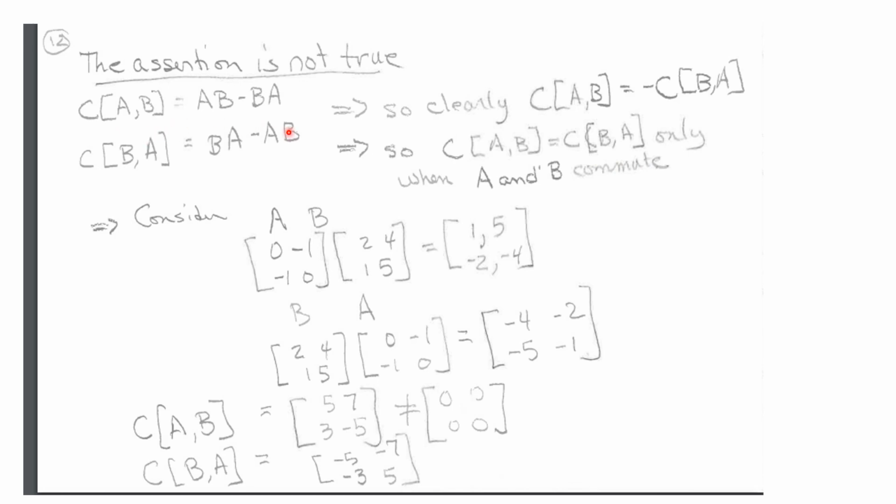If you take these two things and set them equal to each other, what you can observe is that the commutator of AB is the negative of the commutator of BA. And so the only time that those two are going to be equal is when they're 0, and that means that A and B commute. I gave a counterexample here where A and B didn't commute, and that would have been a complete answer to the problem.